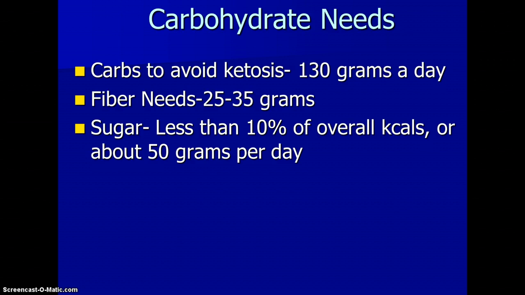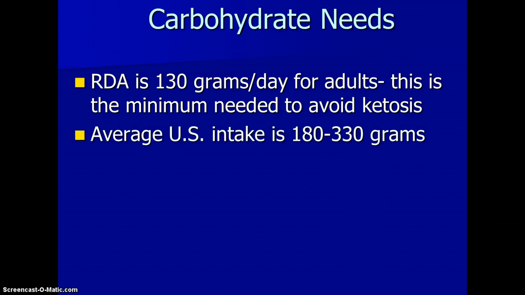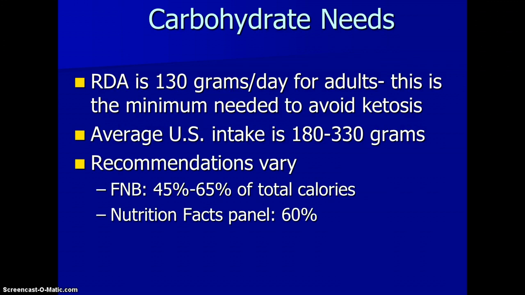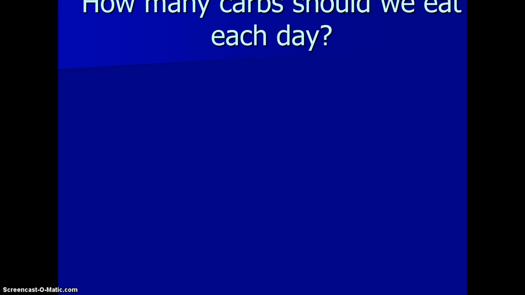Now keep in mind, this is not sugar from lactose or fructose that is found naturally in foods. This is added sugar. Okay? So again, the RDA is 130 grams for adults. That's the minimum amount. Keep in mind that the average intake is around 250 to 300 grams a day. And about half of our calories every day should come from carbs. The best sources of carbs are fruits, vegetables, and whole grains.